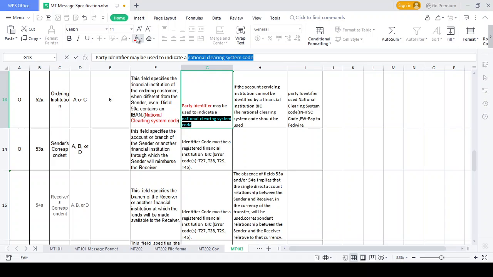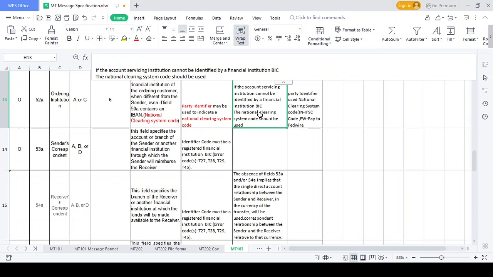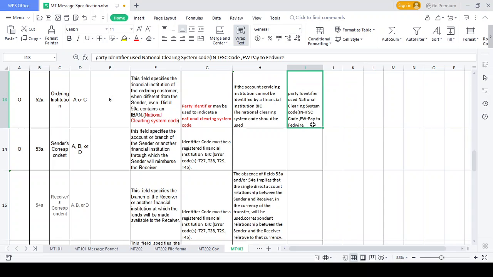If anybody asks in an interview what you call the national clearing system code in a SWIFT message, you simply tell them it is one kind of party identifier, because you need to understand for which country the transaction needs to flow. That is the reason they maintain the party identifier. The account institution has a BIC code, and the BIC code and the national clearing system code should both be maintained in the table. In India it is called the IFSC code. In the US it is called Fedwire.